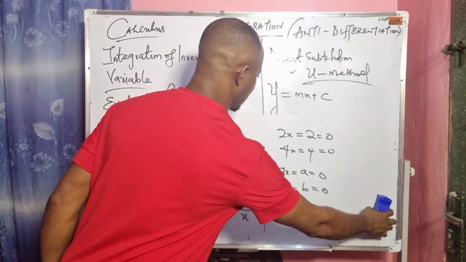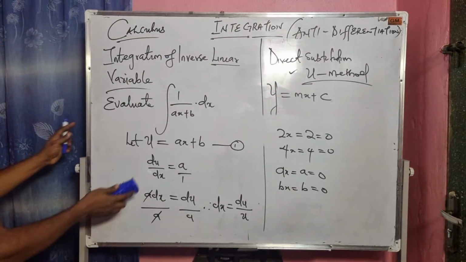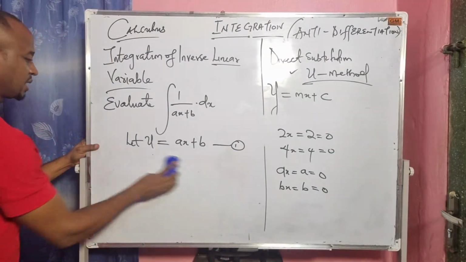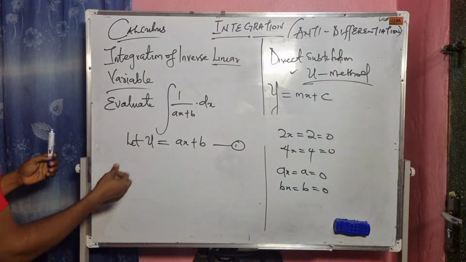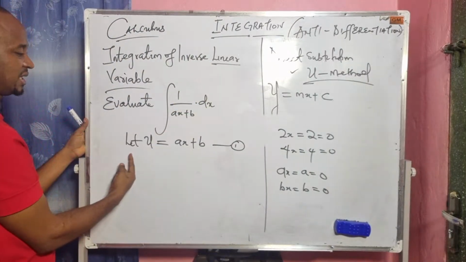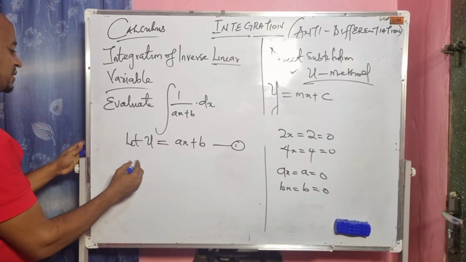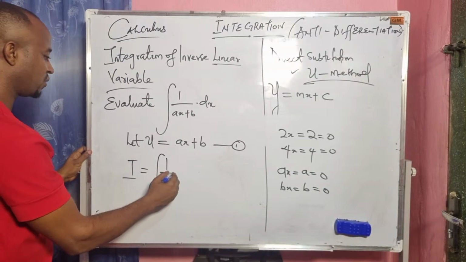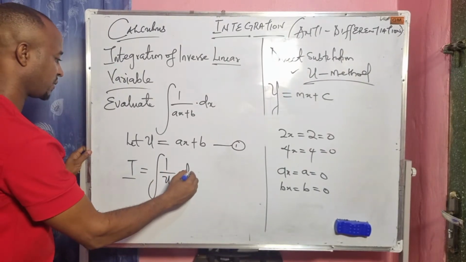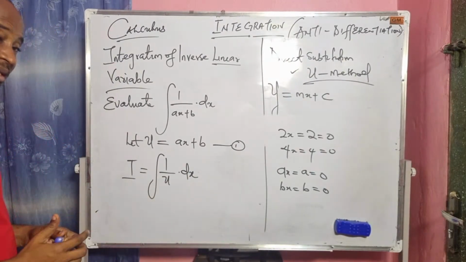I would have loved to show us something. Just watch. You see the same thing, but let me show us something. If we have to evaluate this and we say let u equal this, that means the function becomes the integral of 1 over u dx. Are you seeing it now?